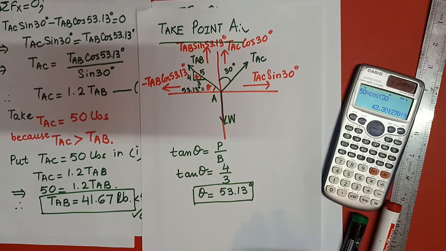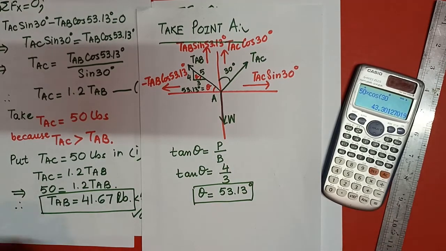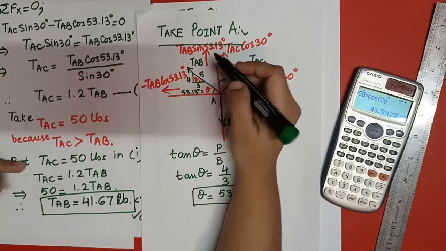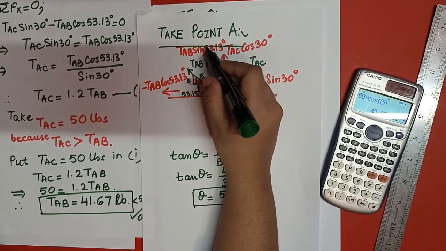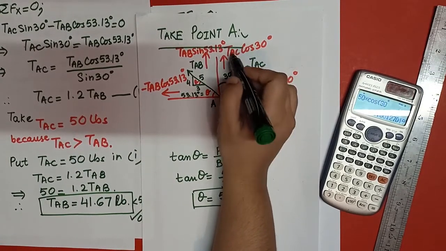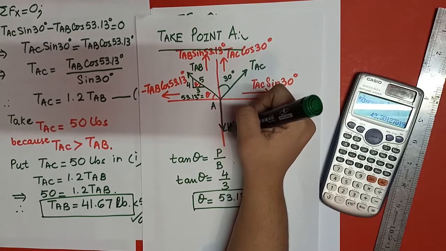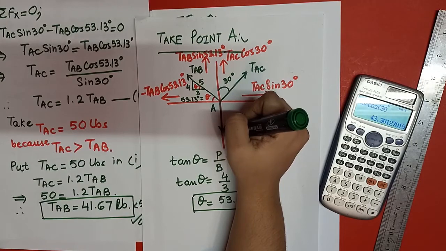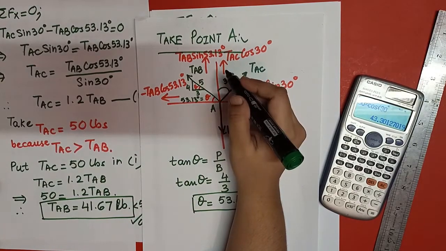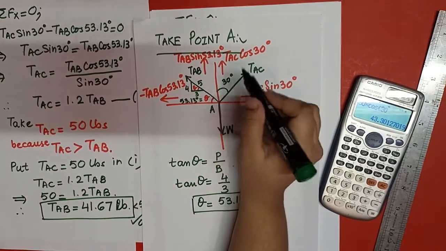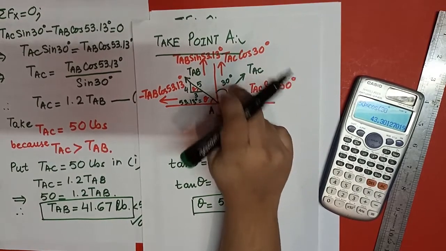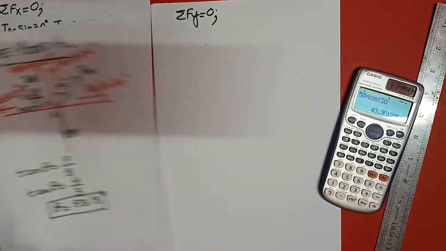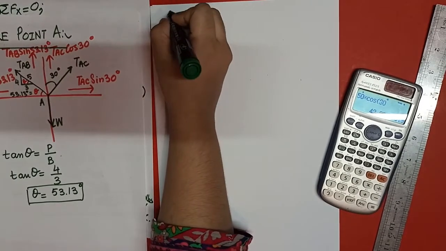Now we have to sum up all the vertical forces equal to 0, and we have to apply the equation of equilibrium here. There are 3 forces acting on the y-axis: TAB sin 53.13, TAC cos 30 degree, and there is a W which is negative because it is acting downward, and it is exactly lying on the minus y-axis. So we have to sum up all these 3 forces equal to 0, and we have to find out this value of W. So how can we find out? We have to sum up vertical forces equal to 0.